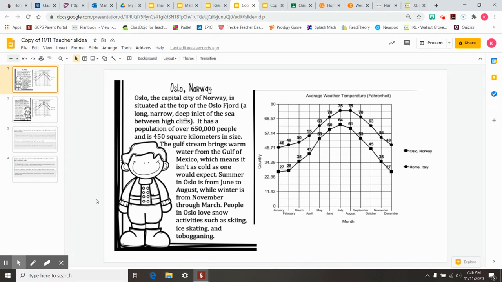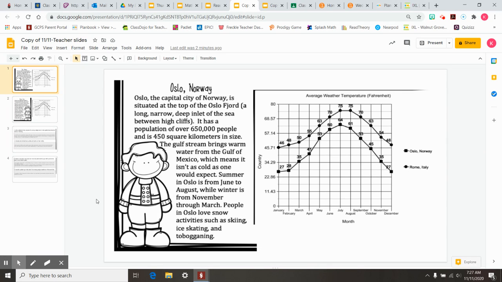This week we've been discussing quantitative or data-based text features and how they're very important in understanding all of the information that we're trying to gain. So today we're going to continue to gain more information about a topic being presented by analyzing the data based upon text feature graphs. This is important because if we skip over these, we could miss some very important information or even supporting details that help us to understand the text even deeper and more clearly.